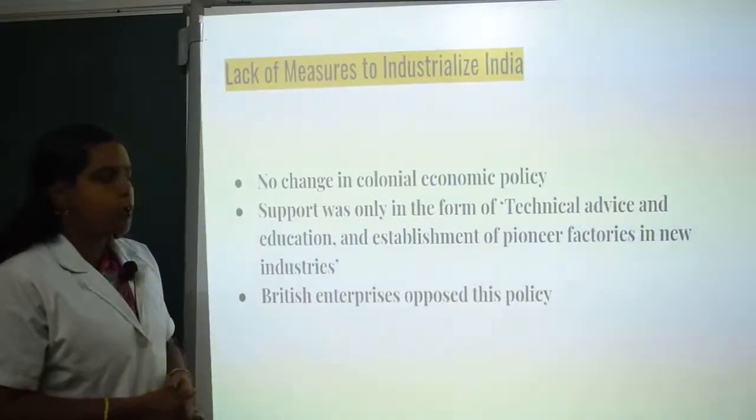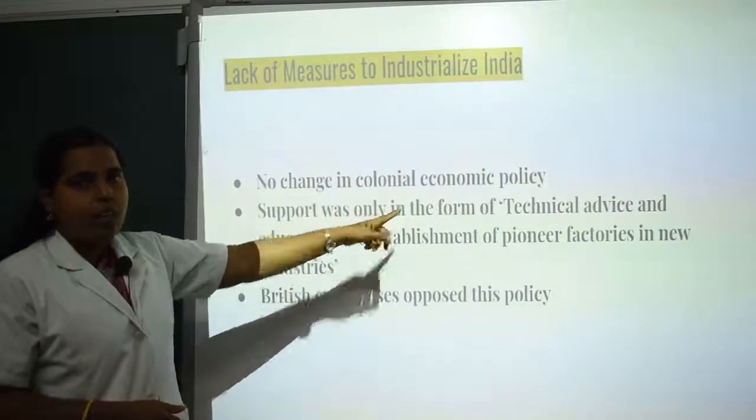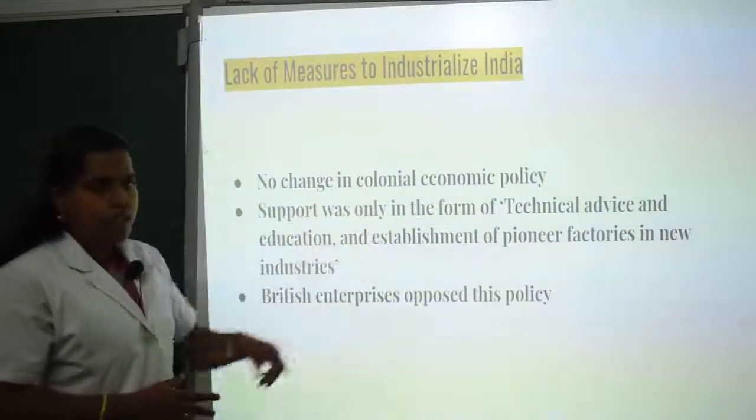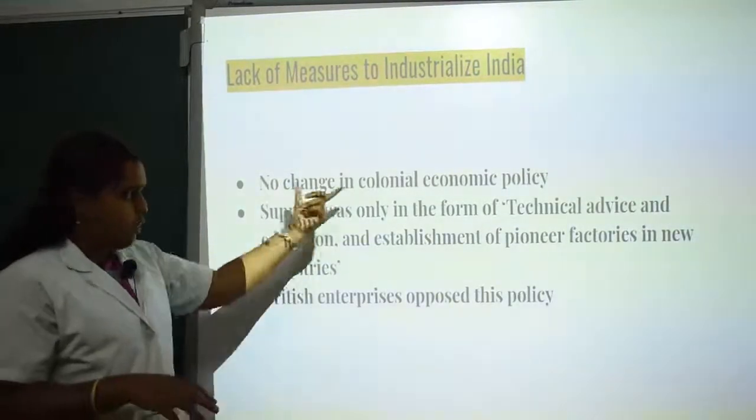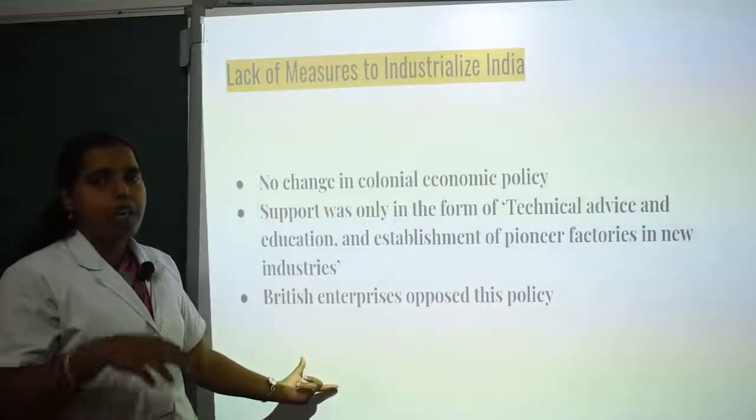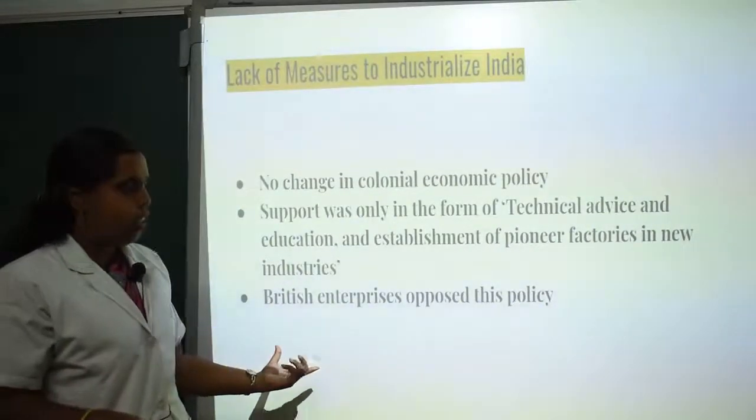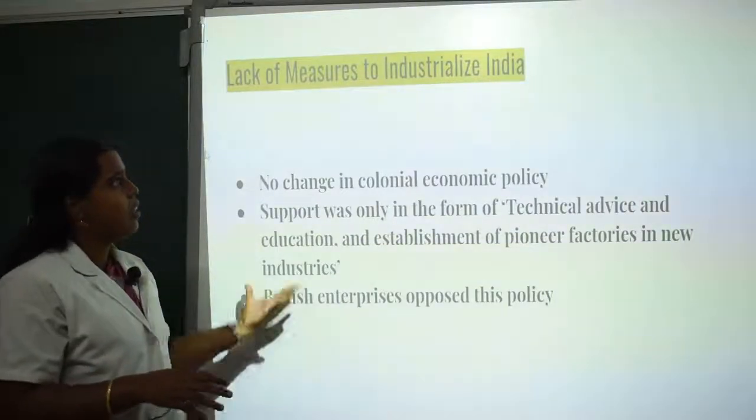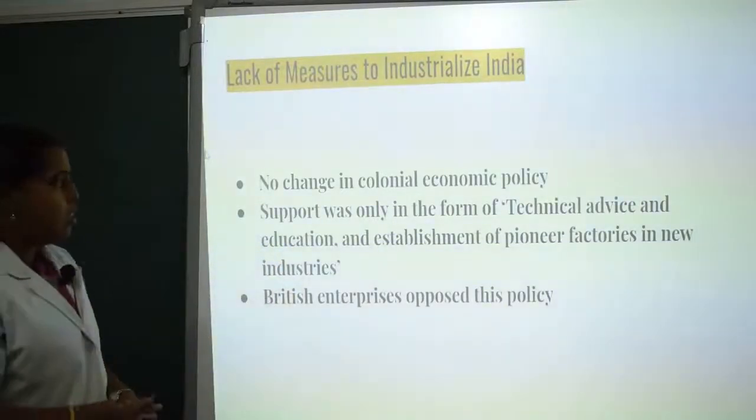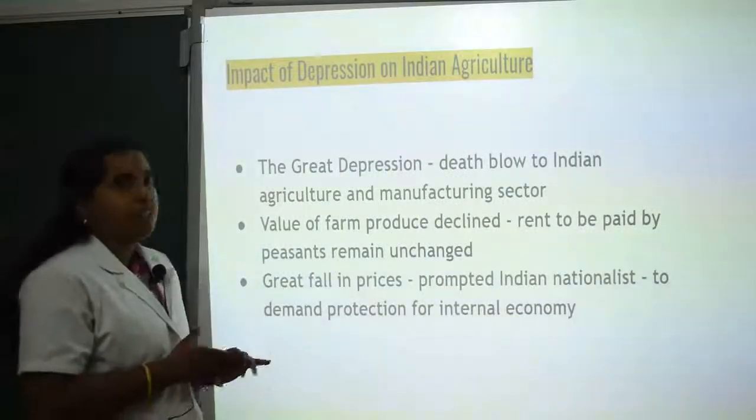British enterprises opposed this policy. British enterprises, that is, we were standing against this colonial economic policy, but they were not standing in support, because they wanted their own economic policy to be in action in the Indian markets. So they were standing against this. So this is the thing in industrialized India. The next slide you can see the Great Depression, the impact of depression on Indian agriculture.